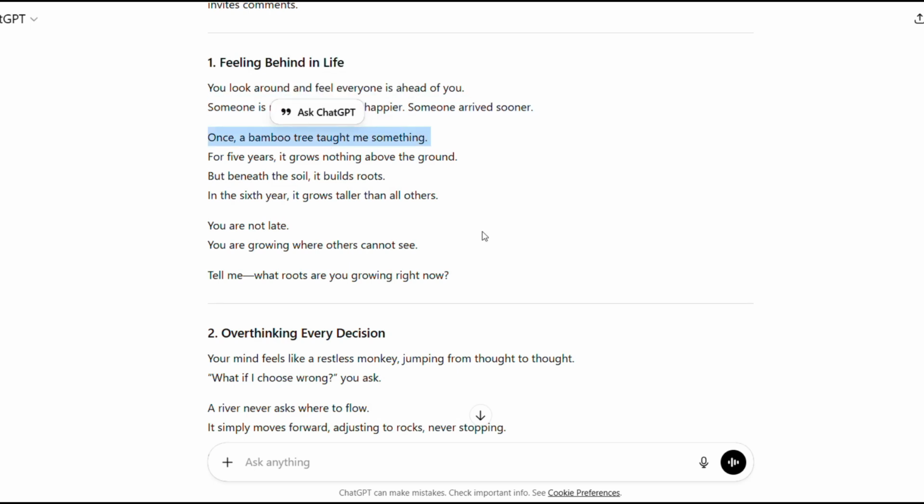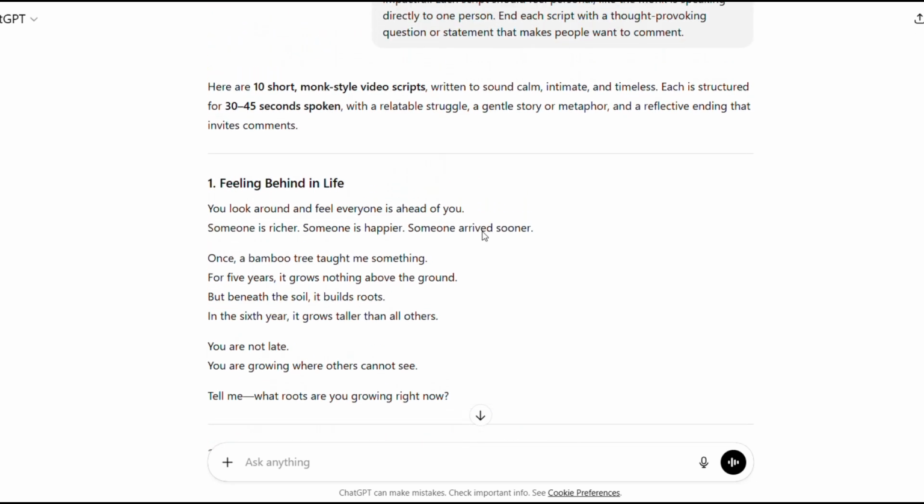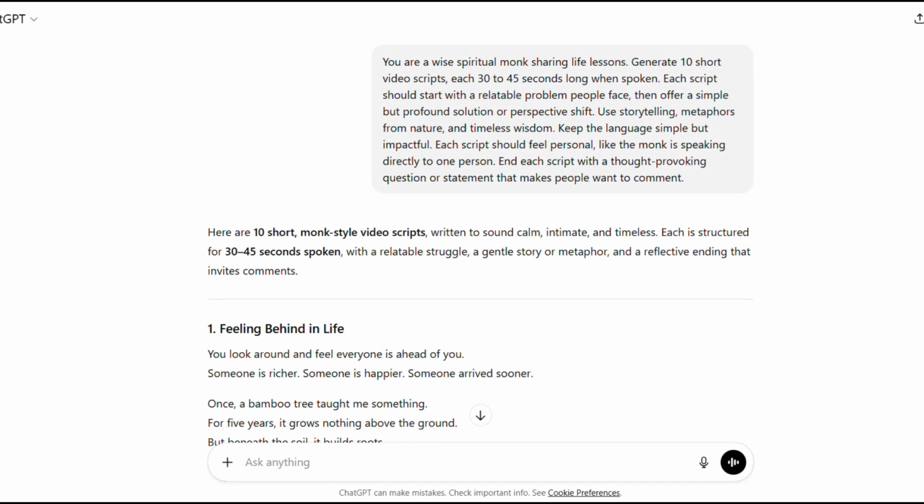You can also tweak these scripts. Make them sound more like you. Add specific details. Whatever feels right. These are just your starting point.